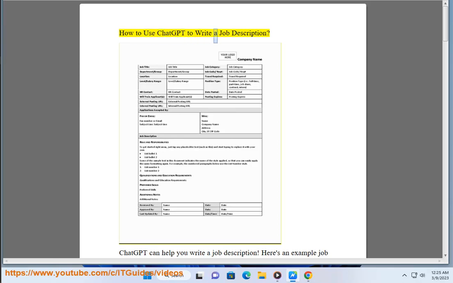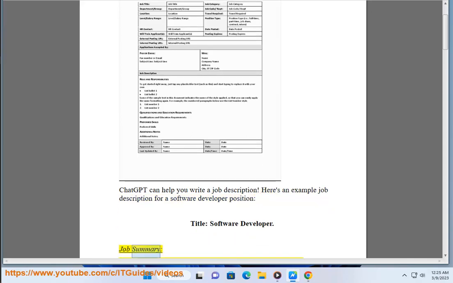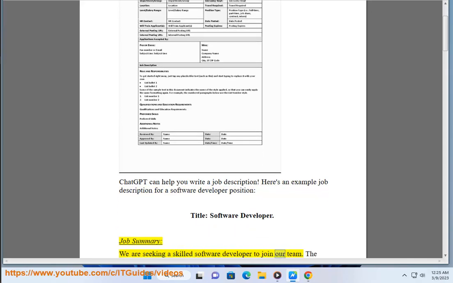How to use ChatGPT to write a job description. ChatGPT can help you write a job description. Here's an example job description for a software developer position. Title: Software Developer. Job summary: we are seeking a skilled software developer to join our team.